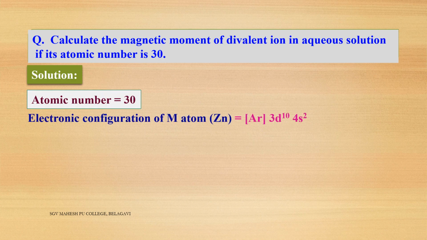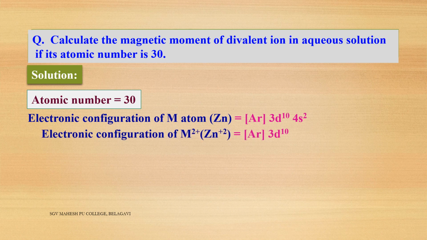Again they have mentioned divalent ion. So first, zinc's atomic number is 30. Write the electronic configuration: argon 18, 3d10 4s2. Now divalent ion means it is zinc plus 2. For zinc plus 2, remove the 2 electrons from 4s. Then the electronic configuration becomes argon 18, 3d10. Then draw the orbitals and fill the electrons according to Hund's rule. Then you will get n is equal to 0. The number of unpaired electrons is 0 because all are completely filled.